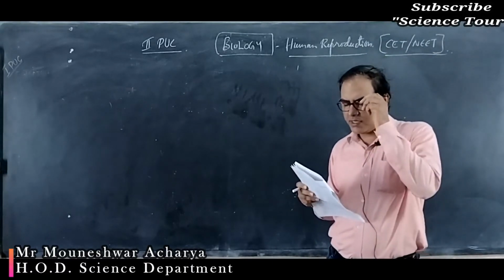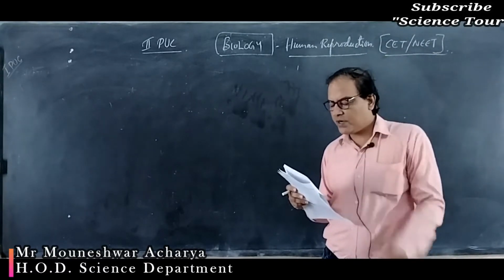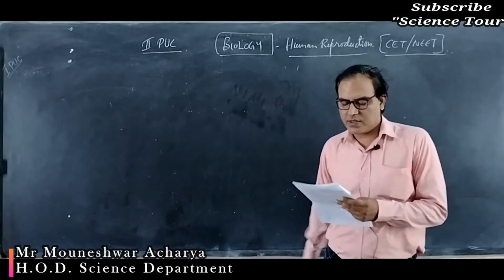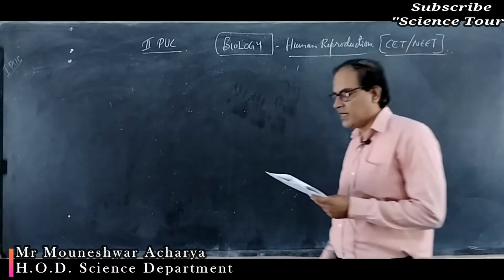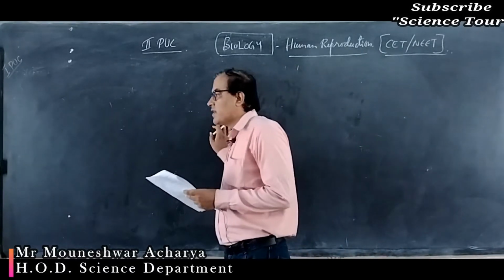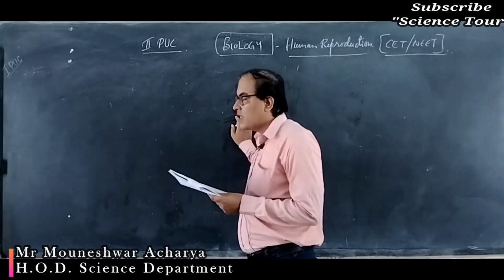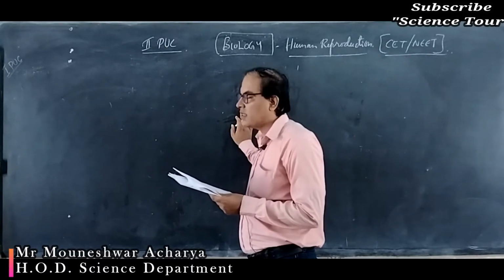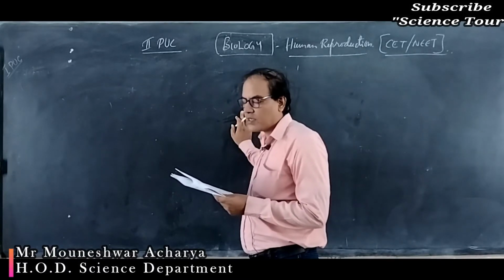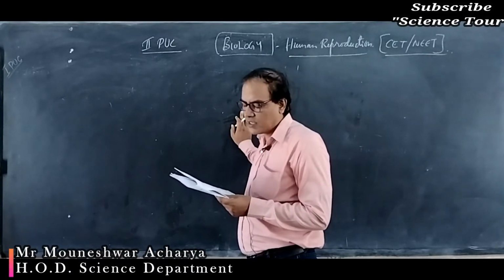Next, question number 3. Trace the correct path of movement of the sperm up to urethra. First comes seminiferous tubules, then comes rete testis, then comes vasa efferentia, then comes the epididymis, then comes the vas deferens, then comes the ejaculatory duct and then last comes the urethra. So the right option is the option 3.